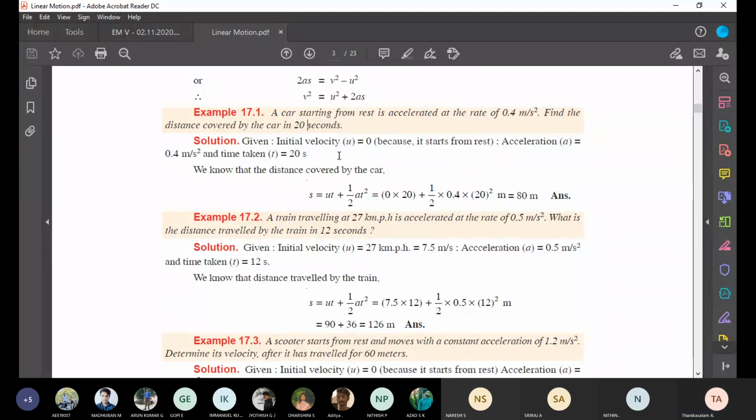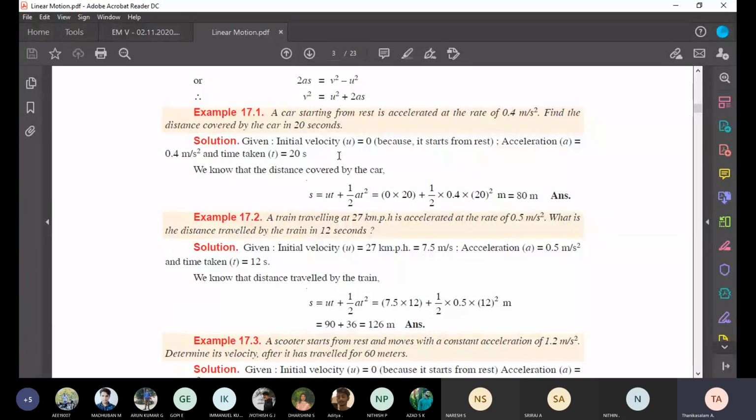V equal to U plus AT. S equal to UT plus half AT squared. Then V squared equal to U squared plus 2AS. We have to decide which equation to use based on the given data. In this question, U, A, and T are given, so we can use the second equation, S equal to UT plus half AT squared.